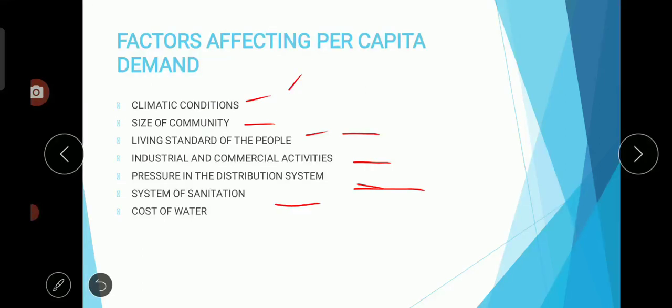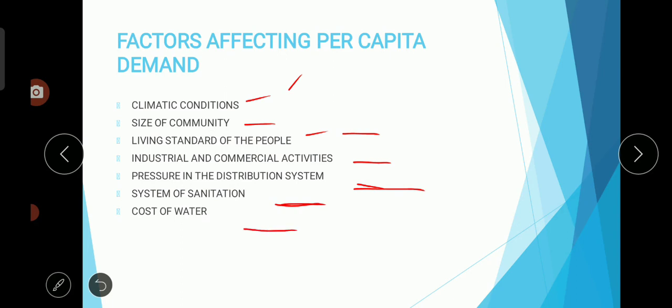Next one is system of sanitation. System of sanitation here means cleaning or washing purposes. For example, western commodes utilize more water when compared to Indian commodes. Indian commodes hardly take 1 to 2 buckets to flush, whereas western commodes nearly require 3 buckets of water. So comparatively the water demand will increase because of the system of sanitation.